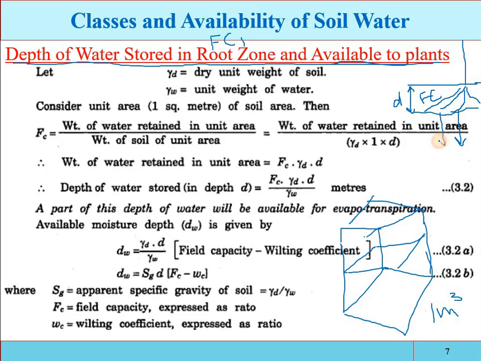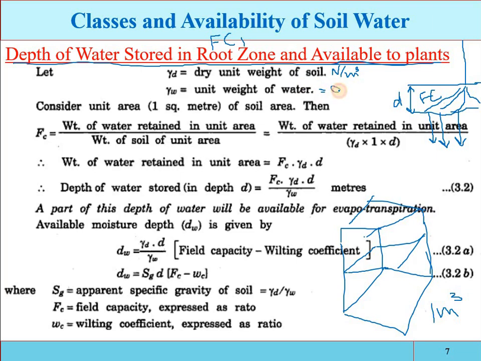So the capacity of the soil which retains the moisture content against the force of gravity is the field capacity. For example, in percentages, suppose 50% is the porosity, and of this 50%, for example, 20% of the water is drained out and 30% is retained, so the field capacity will be 30%. Now γd is the dry unit weight of the soil, in Newton per cubic meter, and γw is the unit weight of the water.